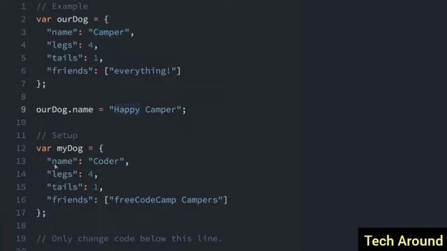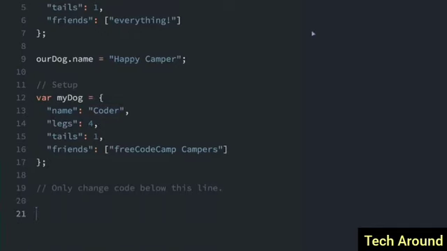We have another dog here with a name of Coder, but we want to change the name to Happy Coder. So that's what I'll do right here. myDog.name equals Happy Coder. So just like above, we use dot notation to set the object property to a new value.